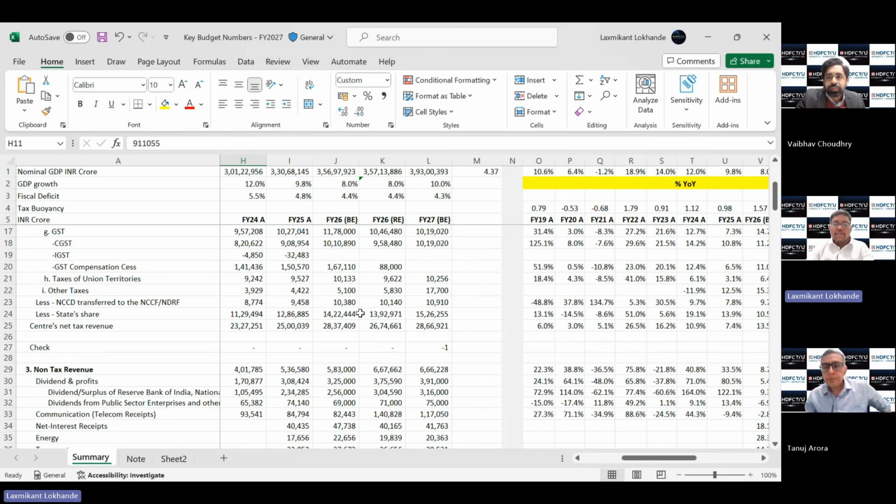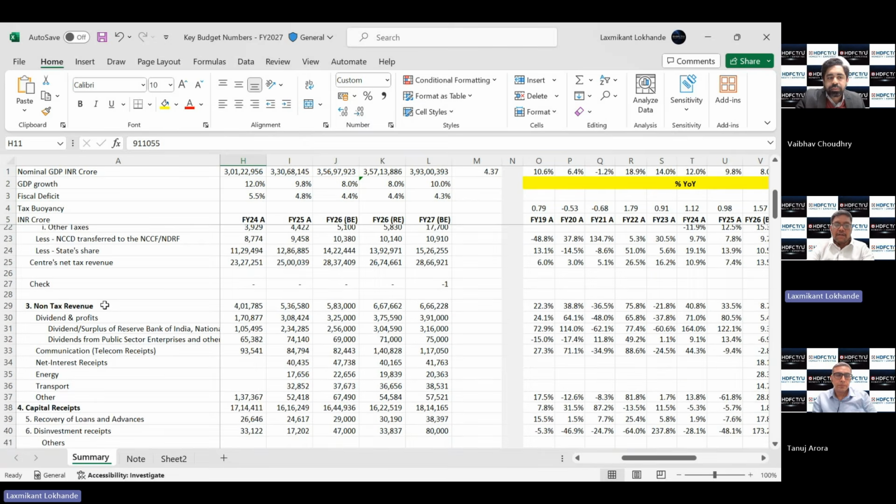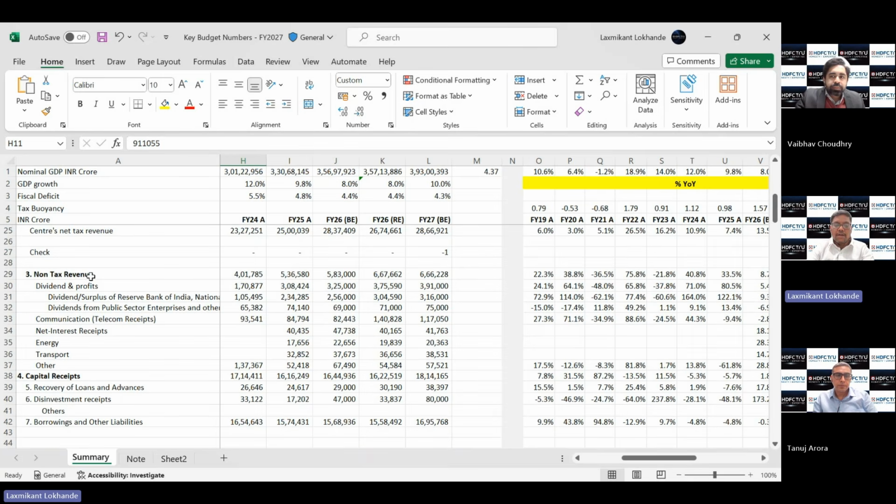Yes, no, so in fact, there are two other main components, which are non-tax revenue and non-debt capital receipts, and those are sizable numbers, by the way. Non-tax revenue for FY27, for example, is 6.7 lakh crore. This is largely in the form of dividend and profits. Within dividend and profits, we have two components.